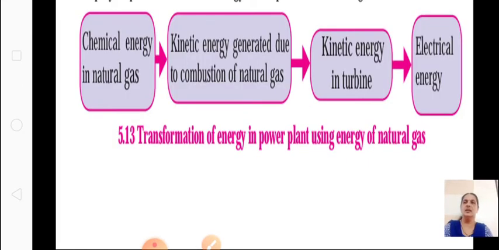You can see here, the chemical energy in the gas. You all know natural gas has chemical energy. That is converted into which energy? Kinetic energy is generated due to combustion of natural gas, and then kinetic energy in the turbine, and then electricity is produced. Same way, we saw steam turbine over there; here it is gas turbine.